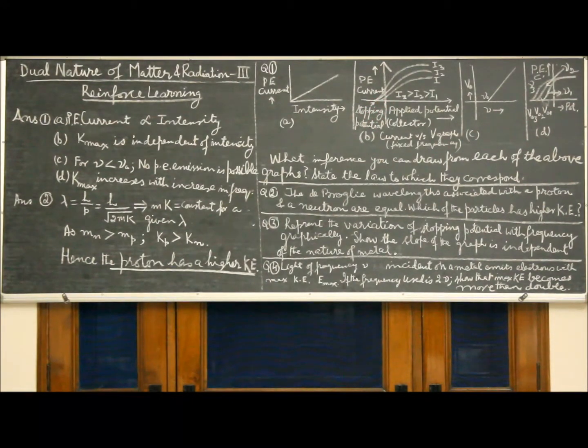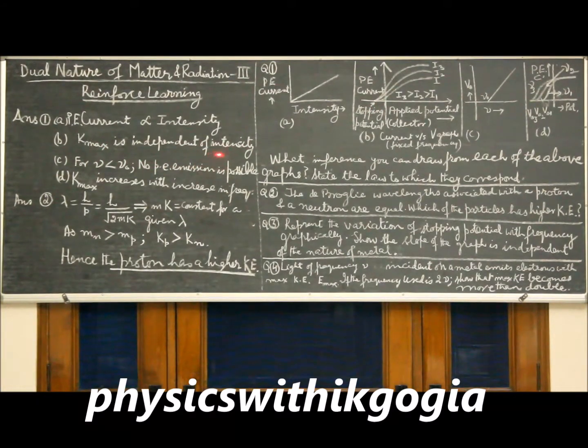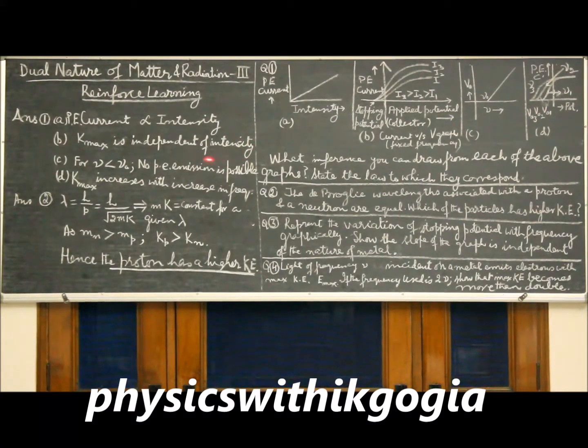As stopping potential is a measure of the maximum kinetic energy, the inference which we draw from here is maximum kinetic energy is independent of the intensity of the incident radiations. This also is the law to which this graph corresponds.